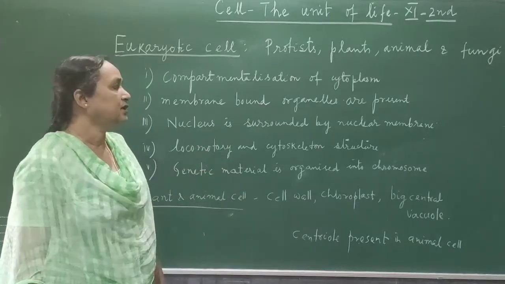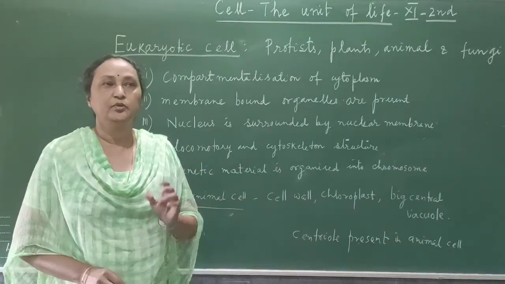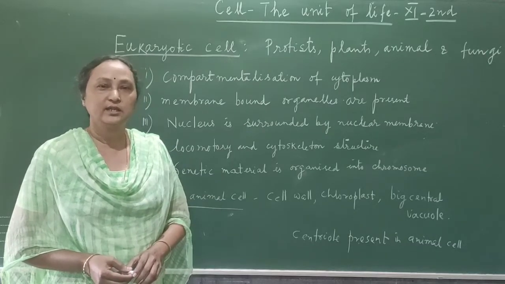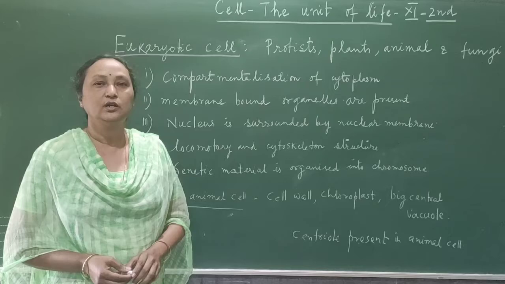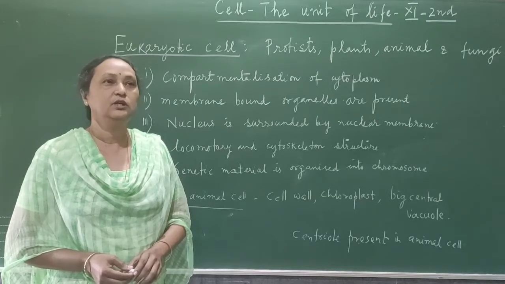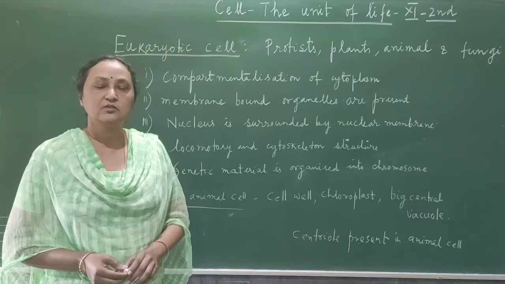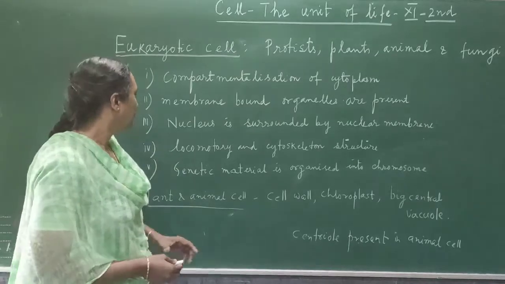The nucleus is surrounded by nuclear membrane. In the prokaryotic cell, there is no nuclear membrane and the nucleus is naked, so that is called nucleoid. But here the nucleus is surrounded by a double membrane nuclear membrane, so this is called a true nucleus.